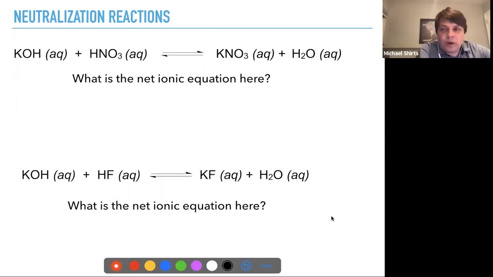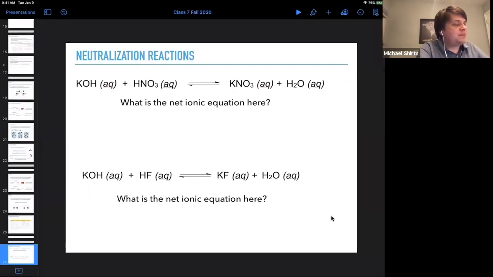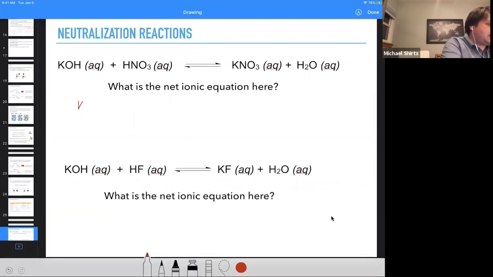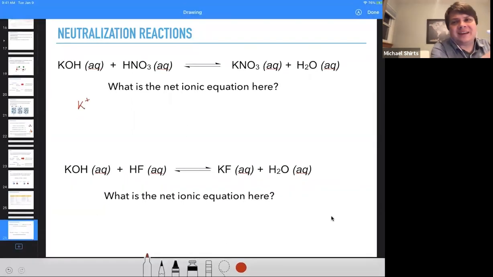So we can figure out the net ionic reaction by just looking at what's a strong electrolyte and what's a weak electrolyte. So what's the net ionic equation here? Let's start with the complete ionic equation. Well, KOH, that is a strong electrolyte. So we have K plus, I'm not going to write the aqueous. Everything's in aqueous solution. Nothing is going into gas or solid. OH minus plus HNO3, that's a strong acid as well.